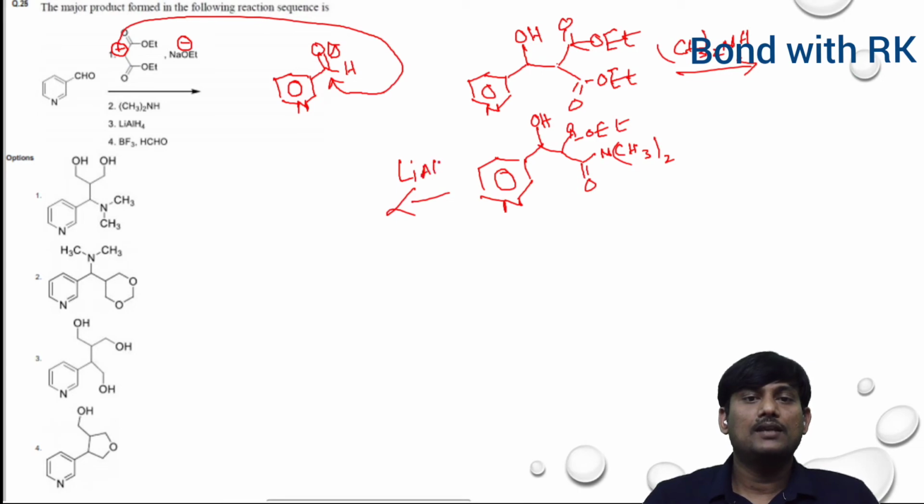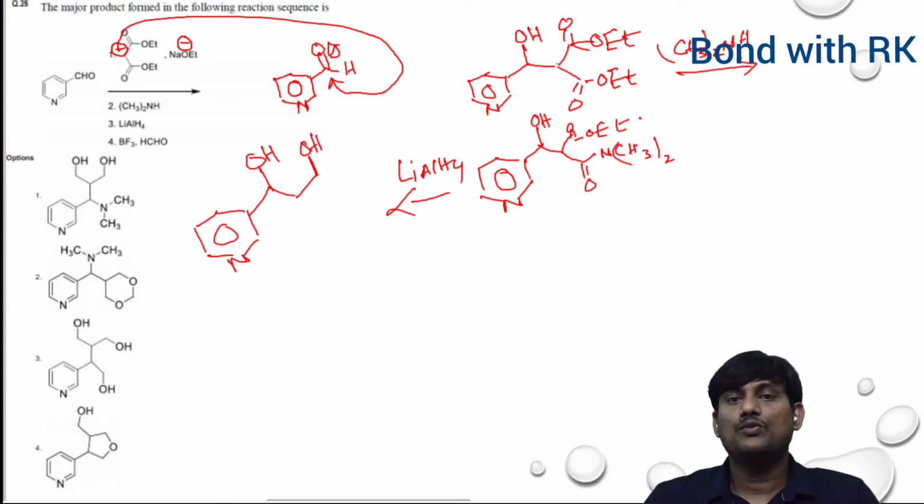Next, there is a reduction. Both amides and esters can be reduced by lithium aluminum hydride. So there is a formation of this compound: the ester becomes CH2OH and the amide becomes CH2 N(CH3)2.